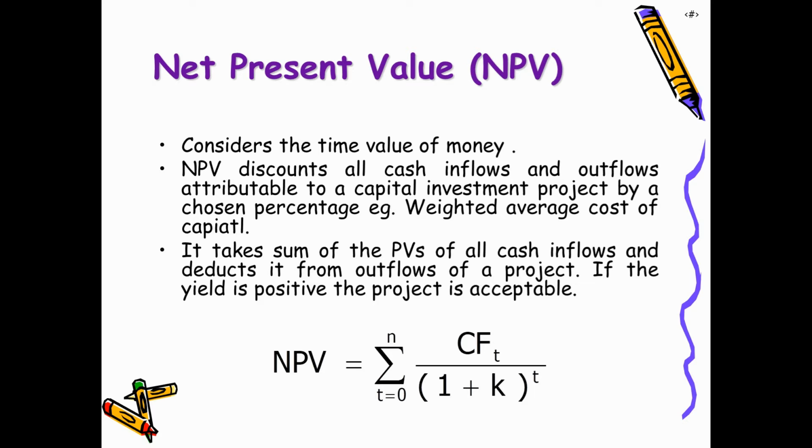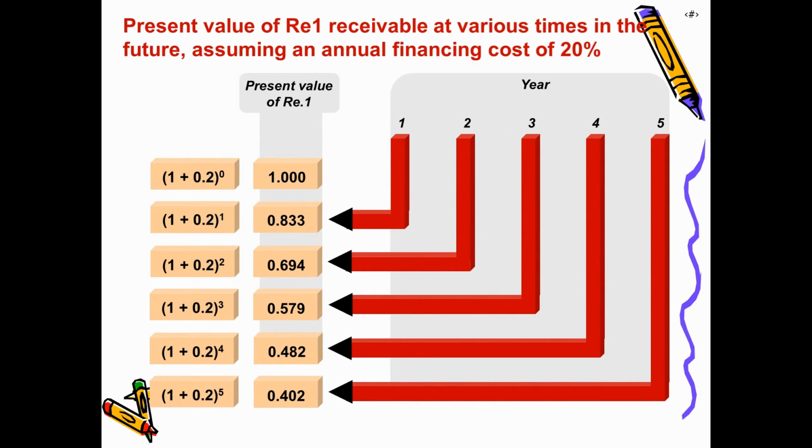It takes the sum of all present values of cash inflows and deducts the outflows of the project. If the net present value is positive, then the project is acceptable. Or if there is a consideration between two projects, whichever project is going to give us higher net present value should be chosen.